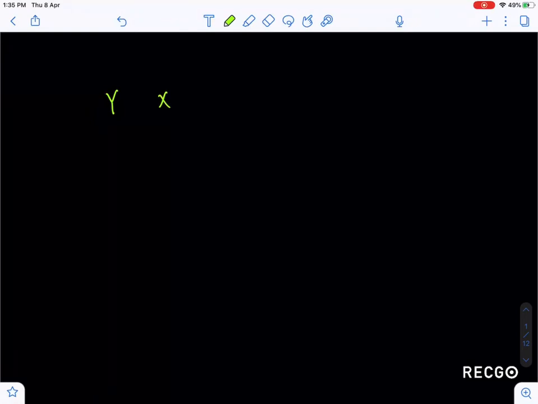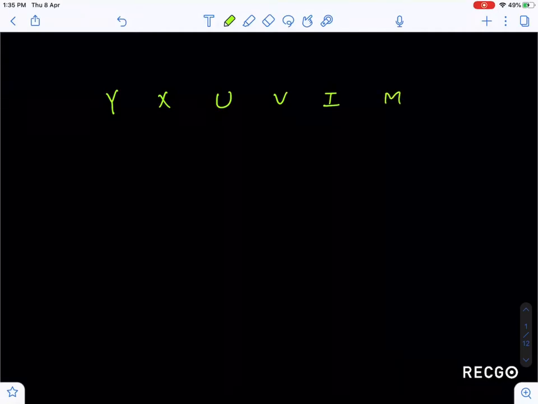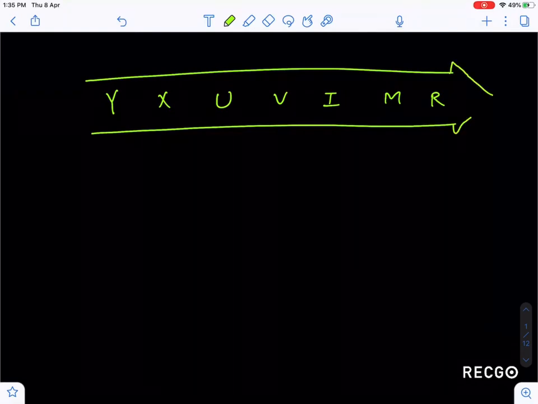So guys, first of all, you know that there is an electromagnetic spectrum. In this electromagnetic spectrum, first comes gamma ray, then X-ray, then ultraviolet ray, I'm writing U, and visible ray, infrared ray, microwave, and radio wave. So this is the electromagnetic spectrum which I have drawn here.